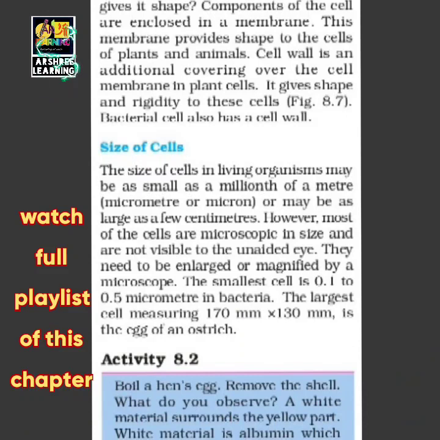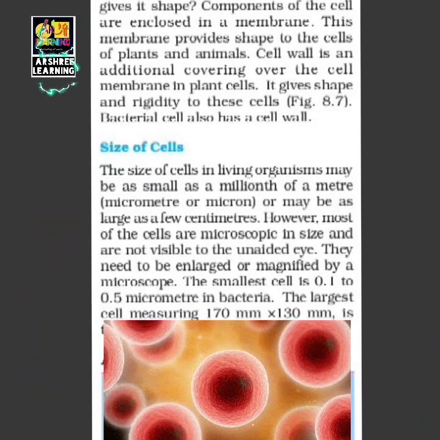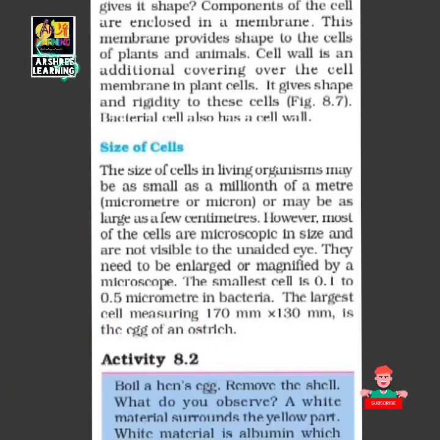Size of the cells. The sizes of all the cells are different. Some of the cells are small, like the millionth of a micrometer, they may be very small. Some of the cells are big, so generally cells are called microscopic. However, most of the cells are microscopic in size and are not visible to the unaided eye, means we cannot see a cell without the help of a microscope. These cells need to be enlarged, which is done with the help of a microscope.